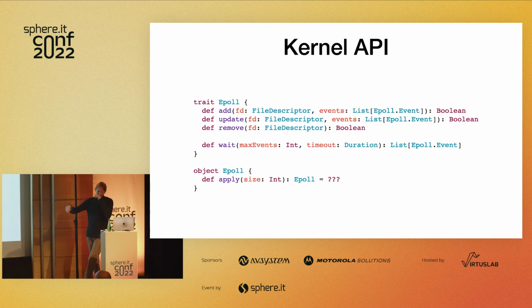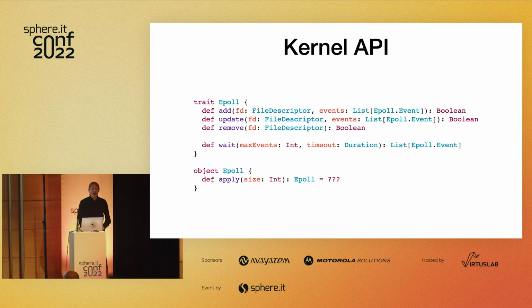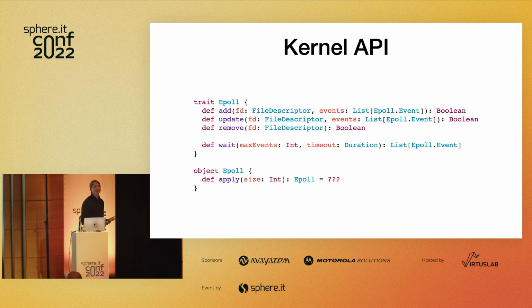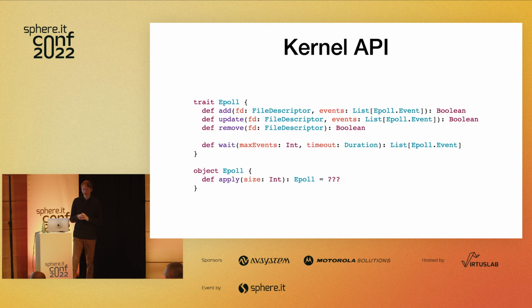This is the Scala version of the same API, basically. And it's a really simple idea, right? Make yourself an epoll. You can have as many of these as you want. They're sort of bounded by file handles.